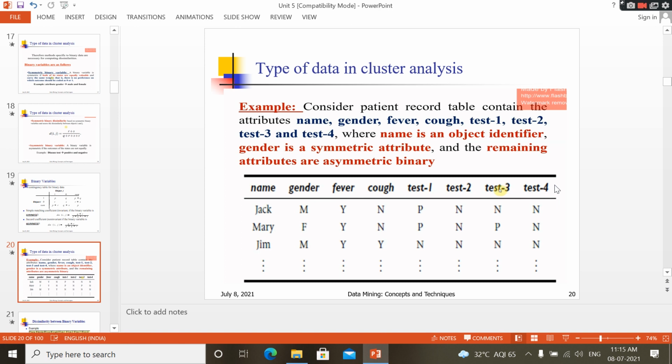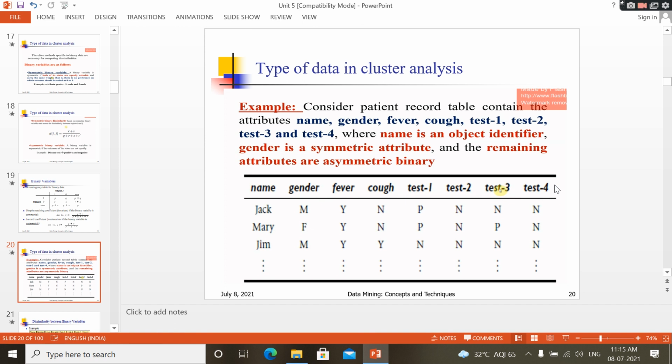Types of data in cluster analysis. Consider the patient record table that contains the attributes name, gender, fever, cough, test 1, test 2, 3 and 4. Name is an object identifier, since there are different names, that's why it is an object identifier. Gender is a symmetric attribute. See here, gender is symmetric. Why? Because there are only two values.